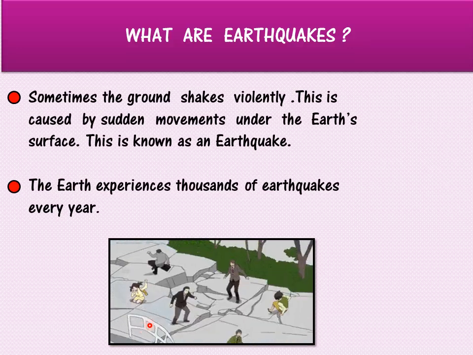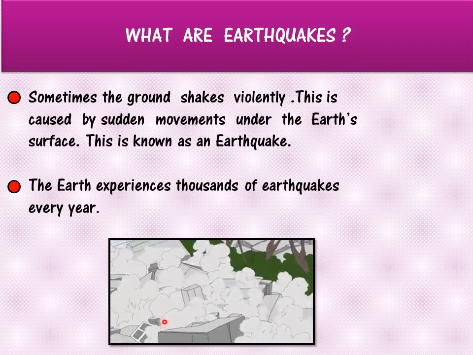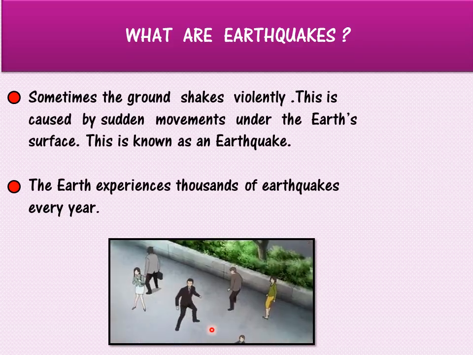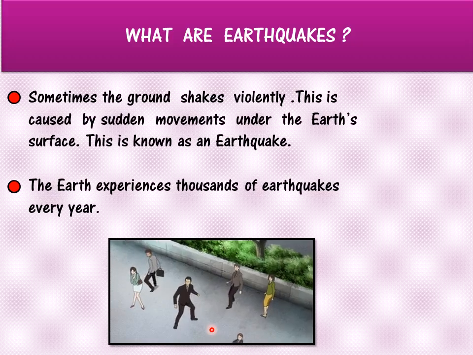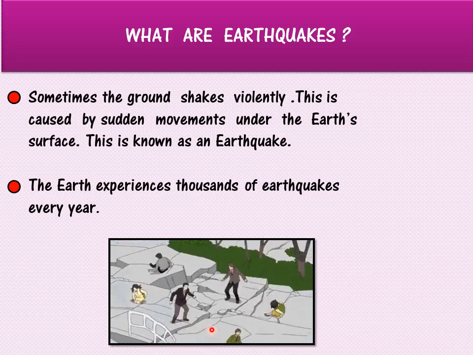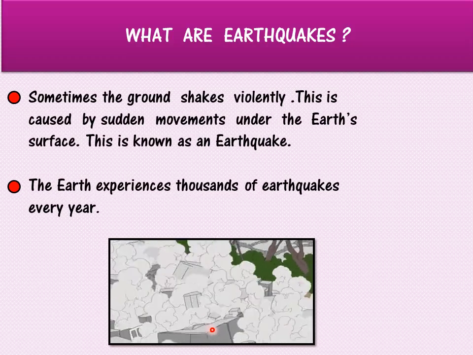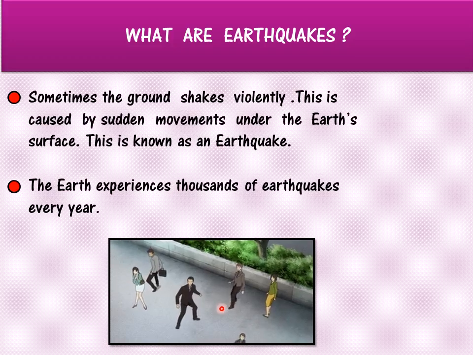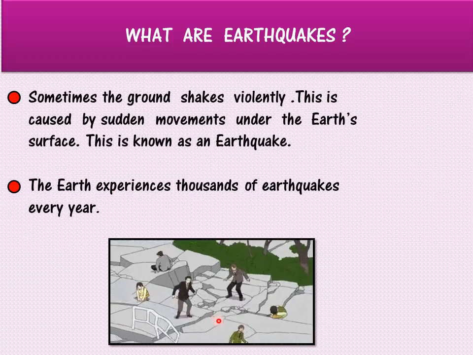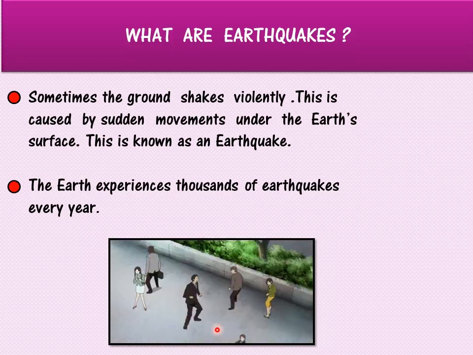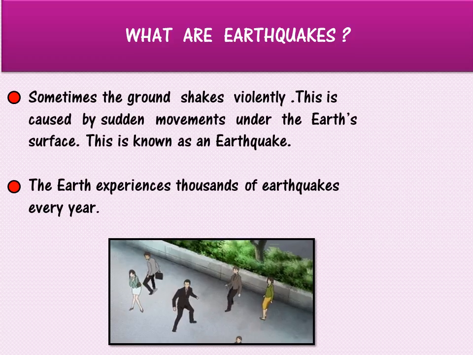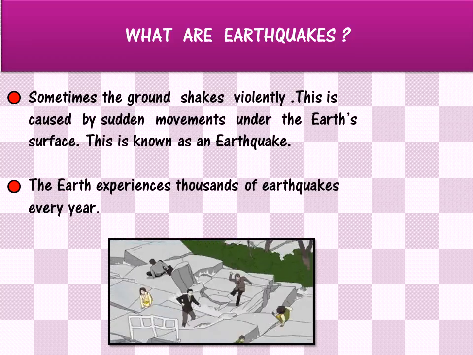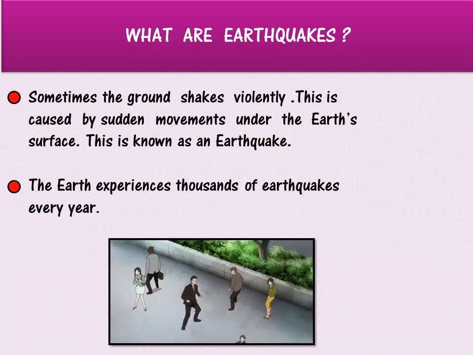What happens? The surface of the land or ground starts cracking and then it starts falling, due to which the people, you see in the picture, are falling down inside these big rocks. Yes, they are getting dumped inside these big rocks. So such a type of natural disaster is nothing but an earthquake.